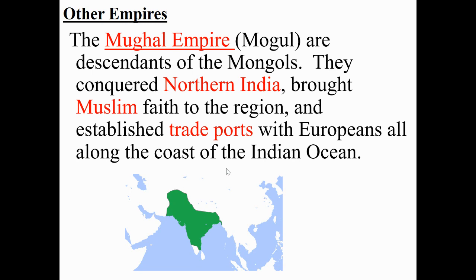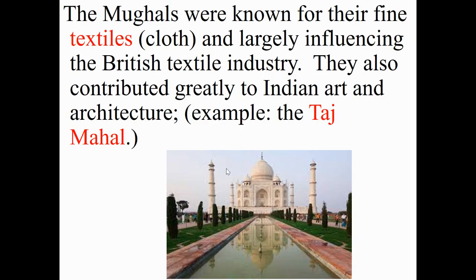The Mughal Empire controlled much of India. They were descendants of the Mongols, and they conquered northern India and brought the Muslim faith to that region. They established trade ports with Europeans all along the coast of the Indian Ocean. The Mughals were known for their fine textiles, cloth, and largely influencing the British textile industry. We'll talk more about this when we talk about the age of imperialism. They also contributed greatly to Indian art and architecture.